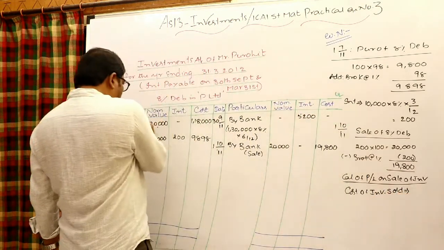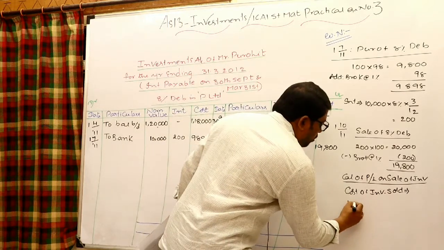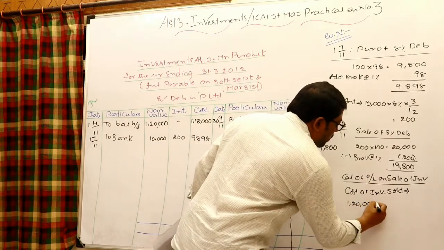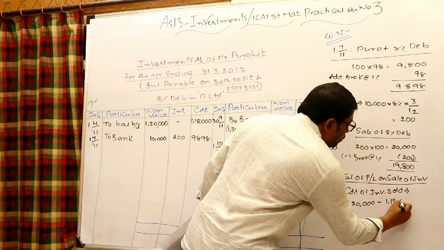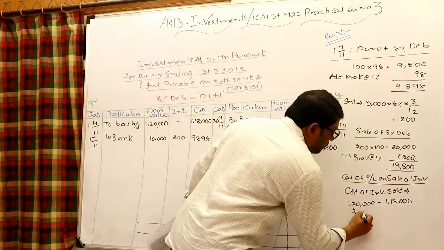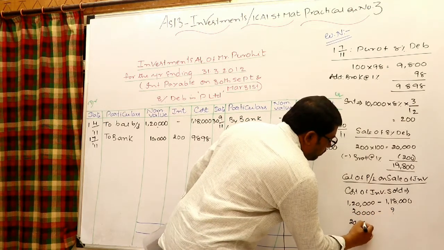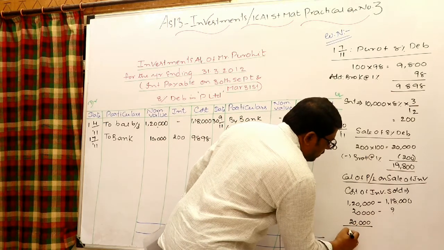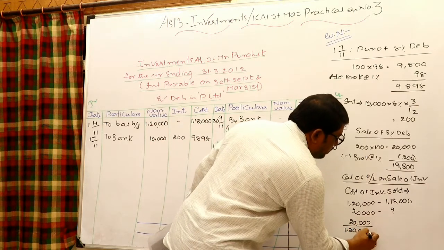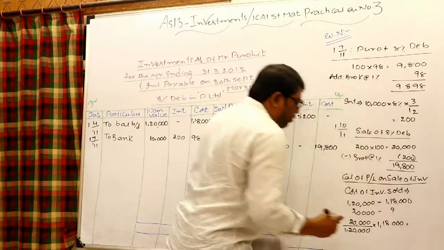First in, first out means obviously out of this we have to sell. 1,20,000 nominal value, with cost incurred 1,18,000. Now we are selling 20,000 out of that. What is the cost of 20,000? It is 20,000 by 1,20,000 into 1,18,000. Look at that.